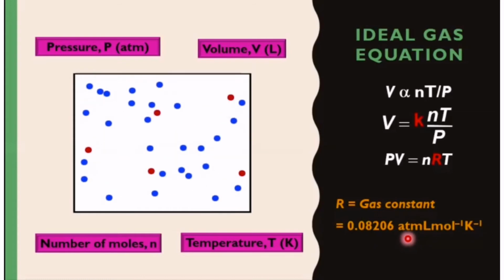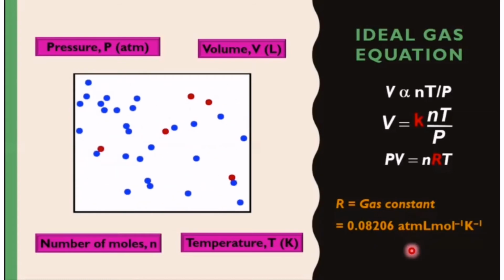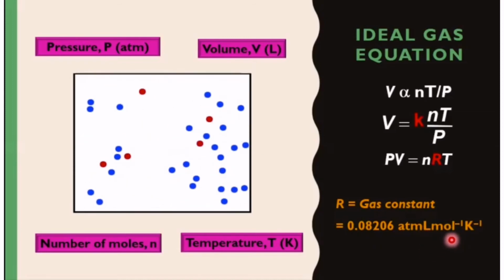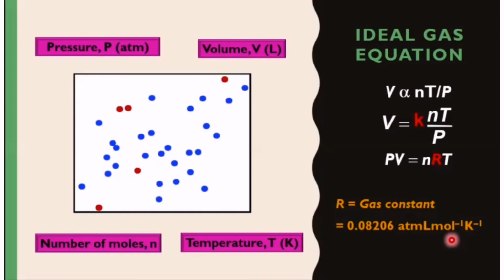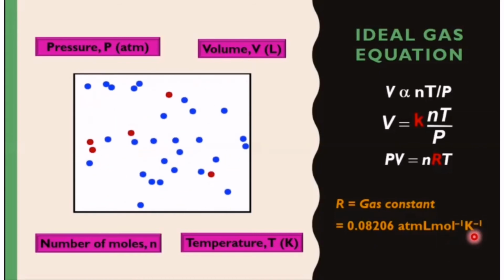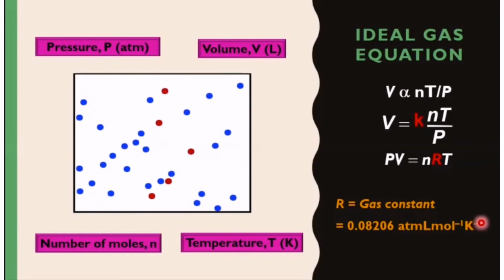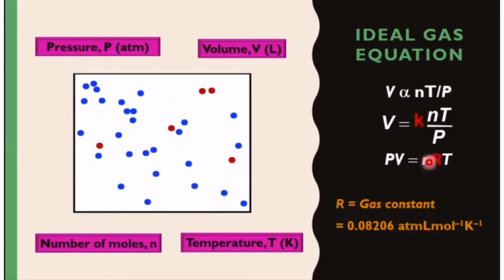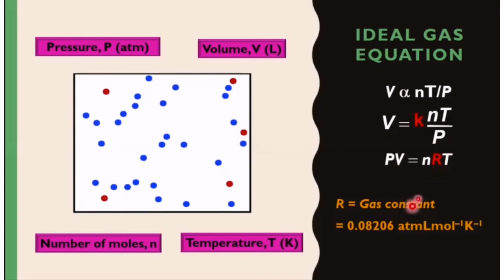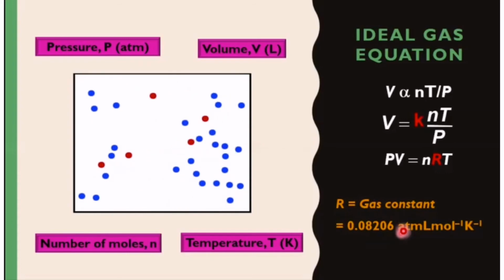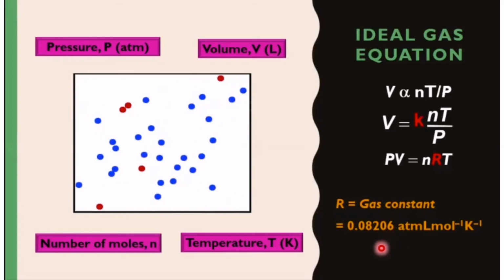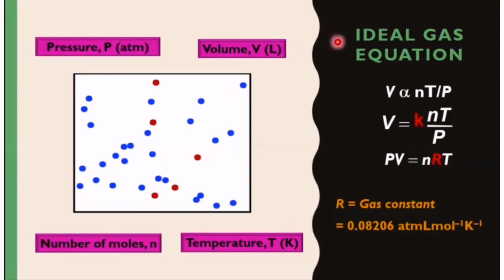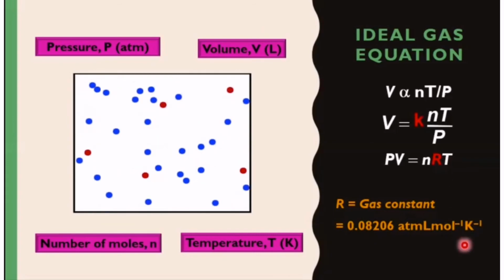The unit atm here refers to the P, L refers to the volume, mole to the power of -1 refers to the n, while capital K to the power of -1 here refers to the T. So, if you use this PV equal to nRT with the gas constant 0.08206, you have to make sure that all the variables use the same units as the constant.